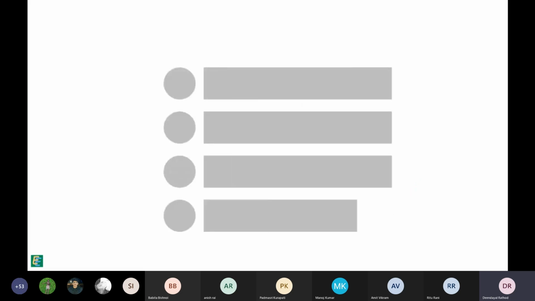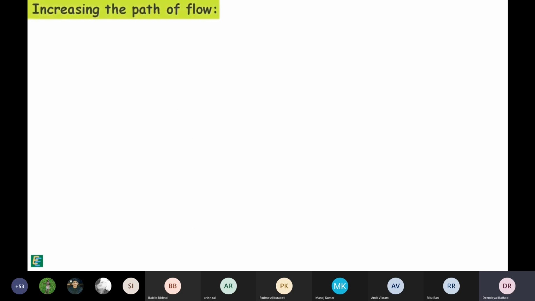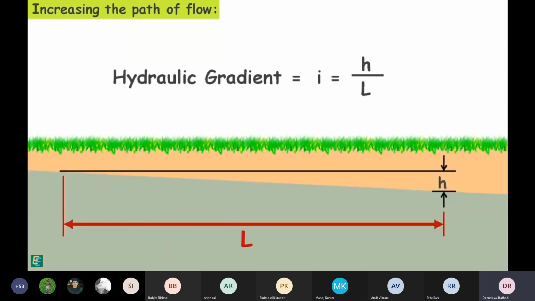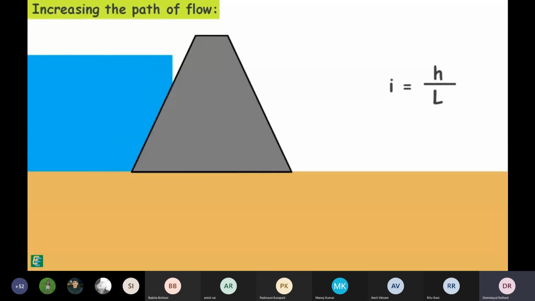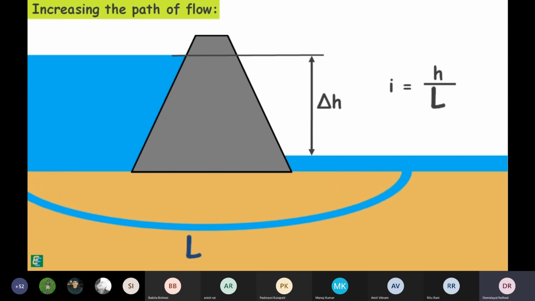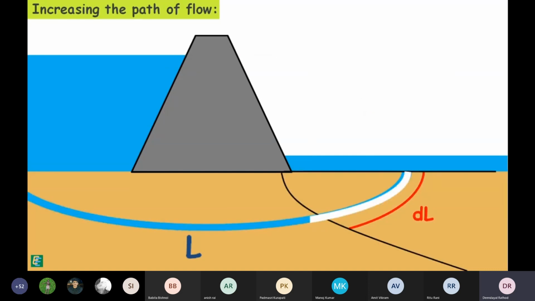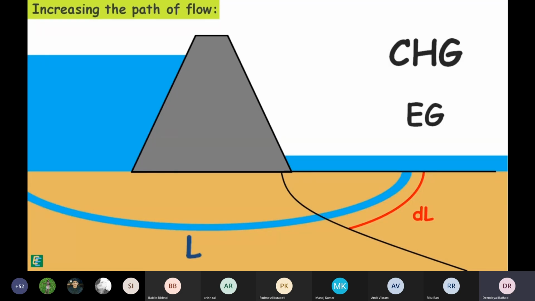There are few methods through which we can prevent the piping failure. First is increasing the path of flow. We know the hydraulic gradient is the head loss over the length of flow. We can see in this situation, it is difficult to decrease the head loss, but we have control over the length of the flow over which it is percolating. If we increase the length of the flow, the hydraulic gradient will decrease, and that also causes to decrease the exit gradient. We can increase the length of the flow so that exit gradient becomes well below the critical hydraulic gradient and the structure will be safe.